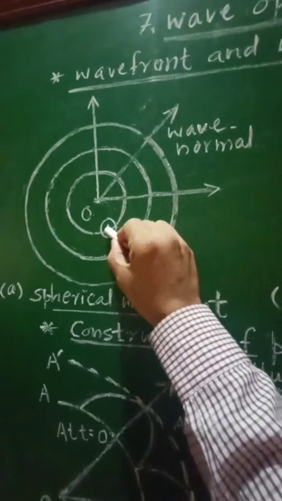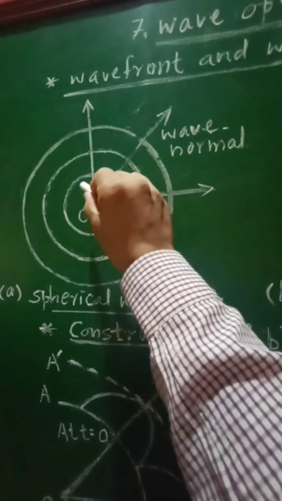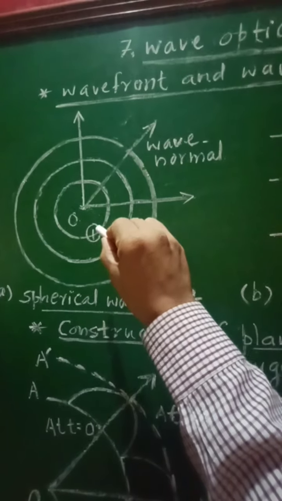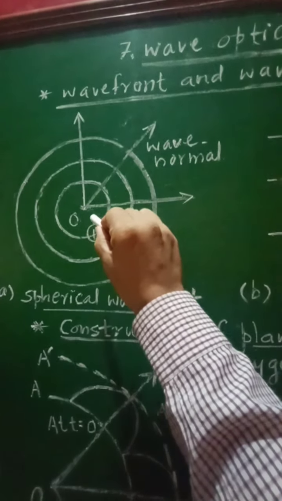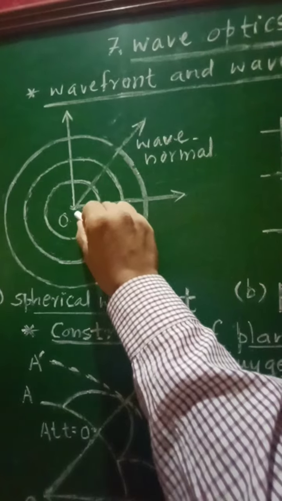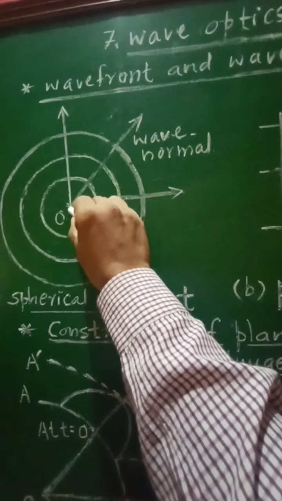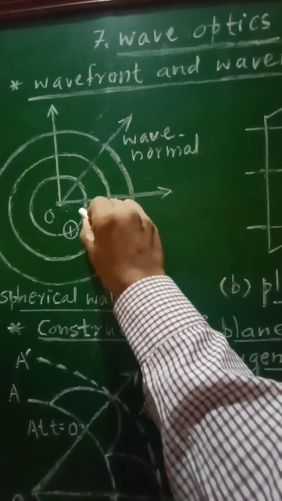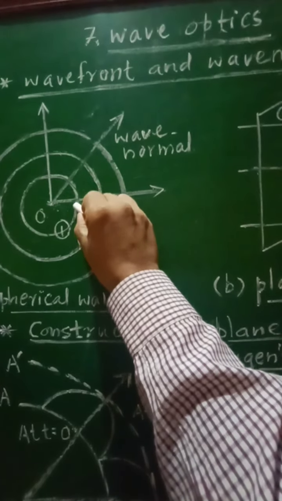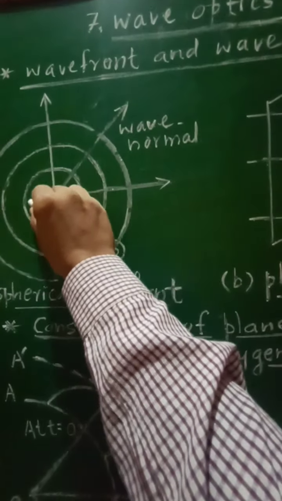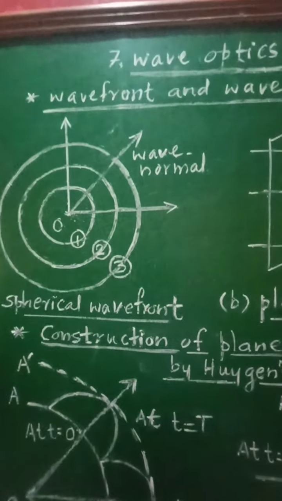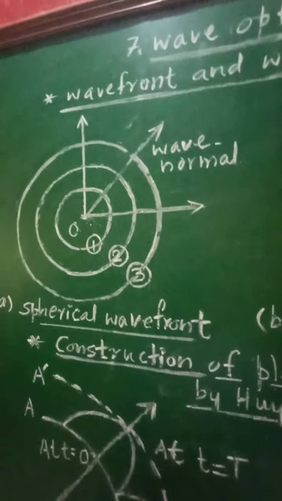When these waves reach the surface of this sphere, at that time all the waves which originated from this point O will reach the surface of this sphere at the same time, and therefore all these waves reaching the surface of this sphere are in the same phase, that is in the same state of vibration.